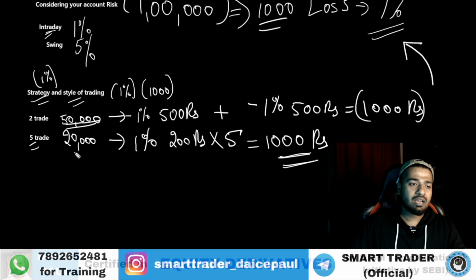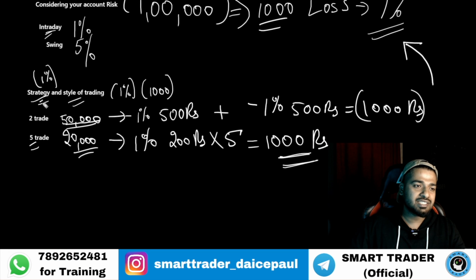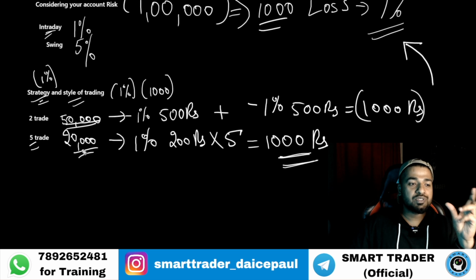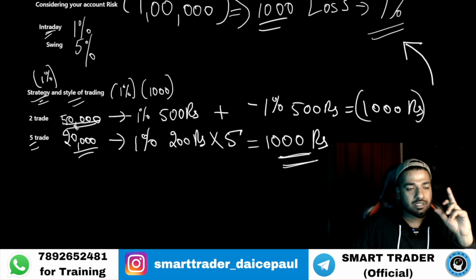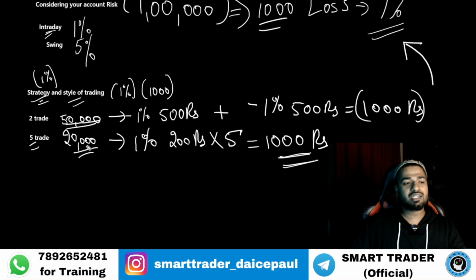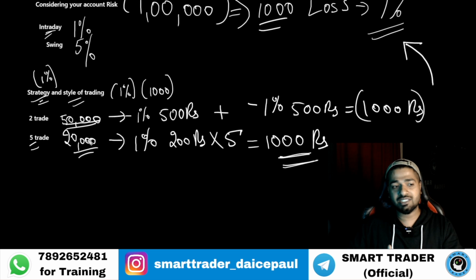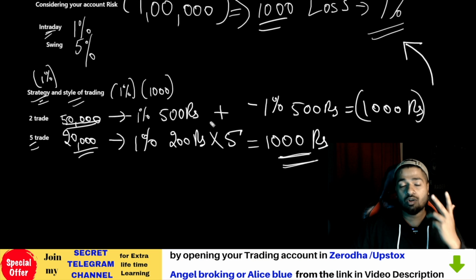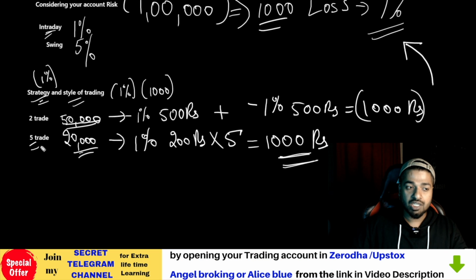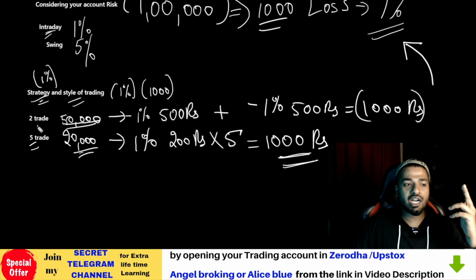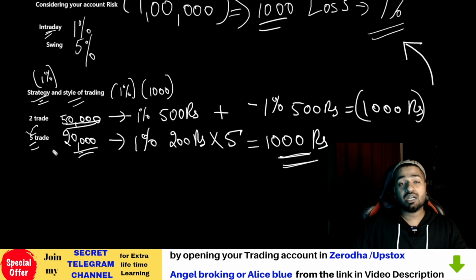All right. So now what is the difference? Based on your strategy, your style of trading, and your setup, you need to decide your capital. The same capital, if you deploy for another strategy without understanding and backtesting the strategy, then things are going to go wrong for you, and you're going to lose your edge if you don't take 5 trades here. Thinking that okay, I use 50,000, I can hardly do 2 trades for this strategy, but actually I had to trade 5. So you're losing your edge in your strategy.